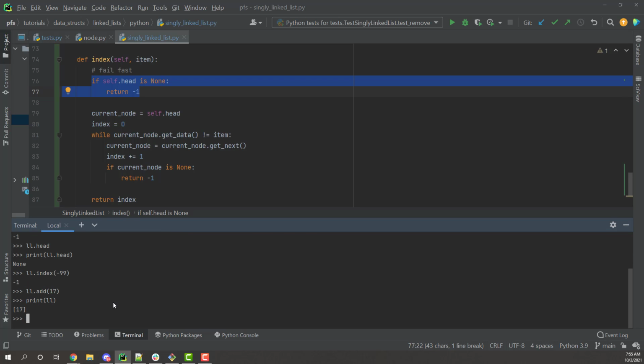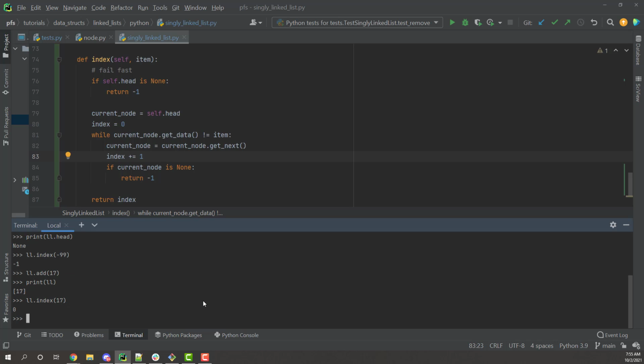I can print my ll, and I got one item in there. So now if I say ll.index and I'm looking for 17, it's going to find it at index 0, is what I expect. And just to check, I should still get -1 for that value that doesn't exist, the 99.